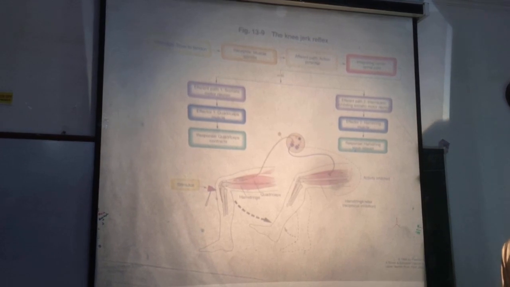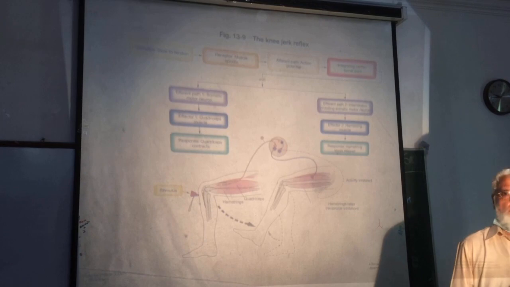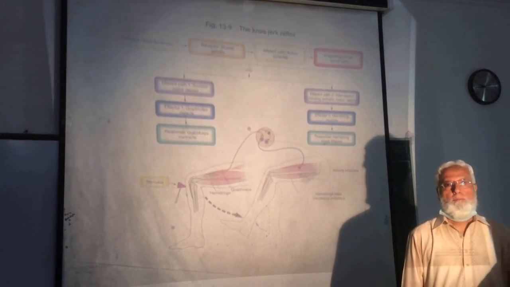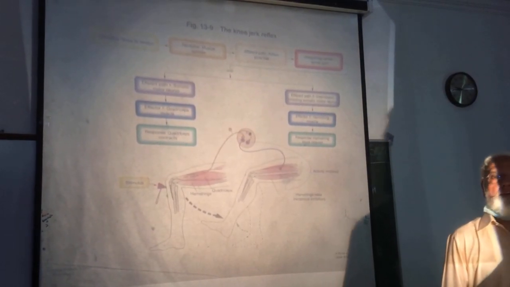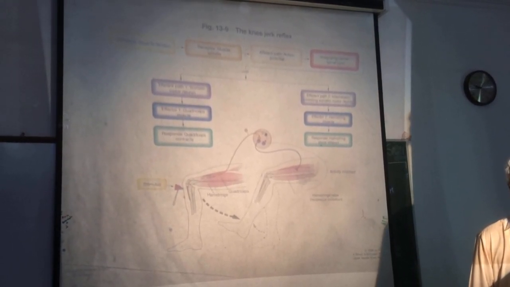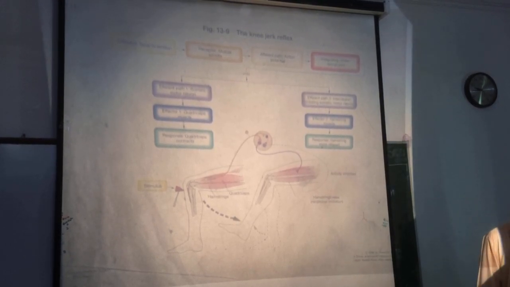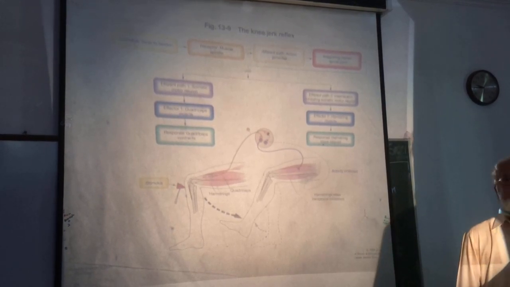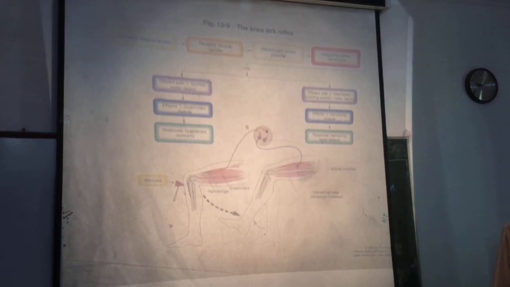We test the tendon jerks clinically. Why? What is the significance? Tendon jerks become exaggerated, hyperactive, brisk in upper motor neuron lesions.